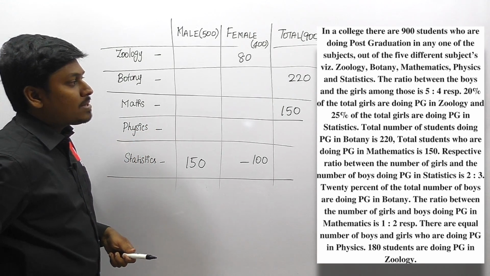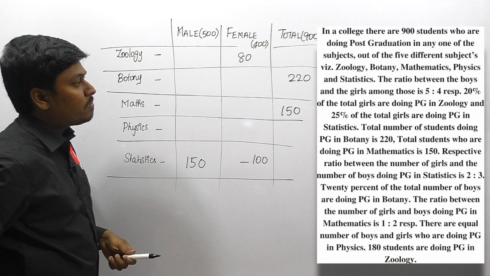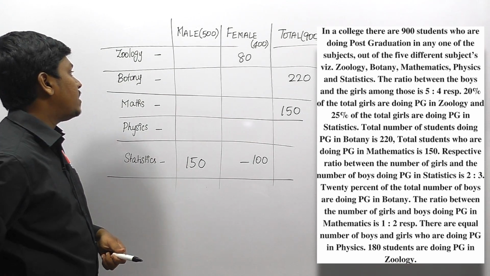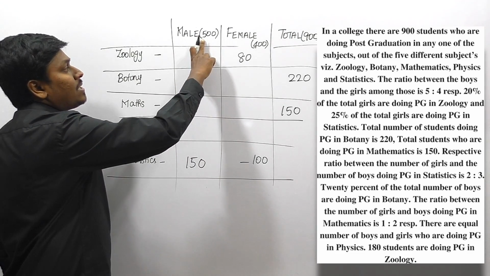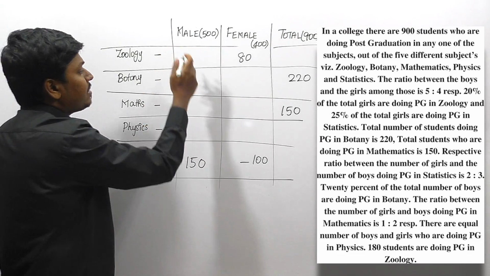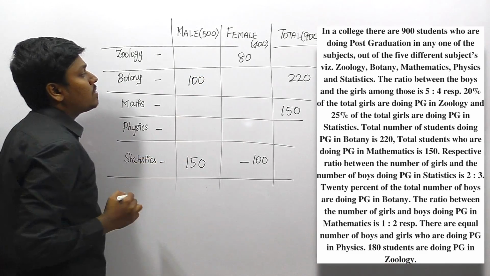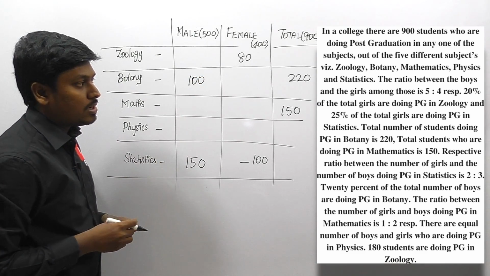So 20% of the total number of boys are doing PG in botany. So botany will be 20% of the total number of males, right? So 10% will be 50 and 20% will be 100. So 100 will be the total number of males who are doing PG in botany.